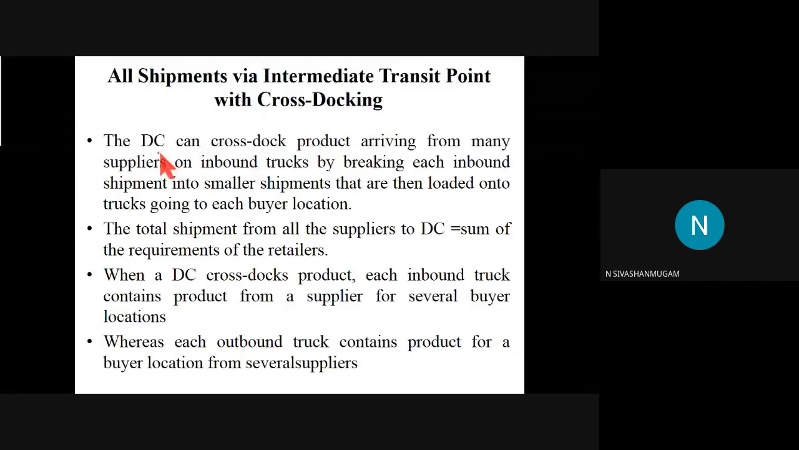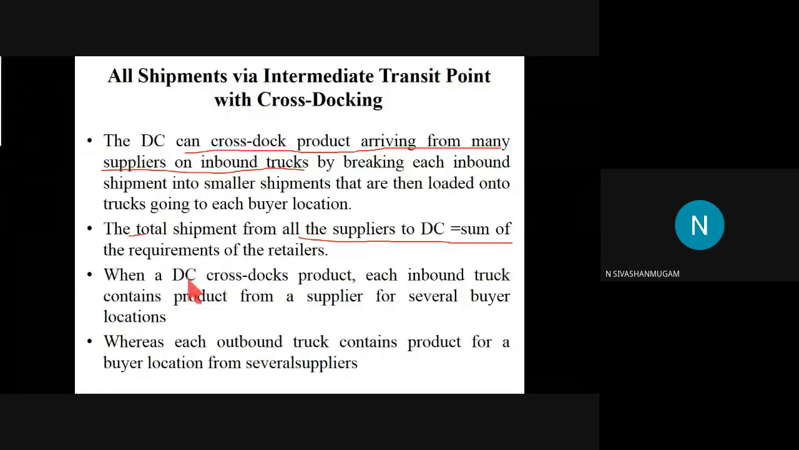So in this case, the DC can cross-dock product arriving from the supplier on an inbound truck. All the goods are collected in the inbound truck, broken into small shipments, and distributed to the buyers. So in this case, there is no storage between the supplier and buyer. The total amount given by the supplier will be distributed to the buyers. The total shipment from the supplier is equal to the sum of goods distributed to the buyers. Both are the same here.